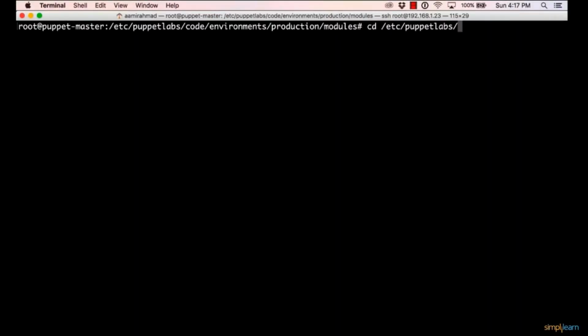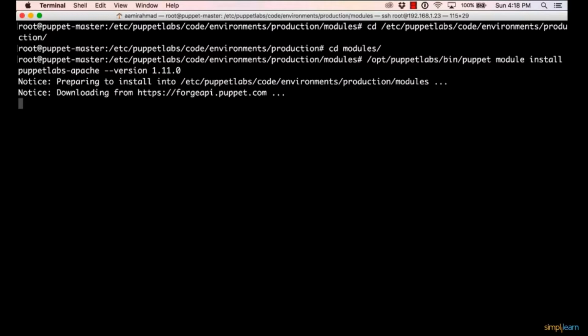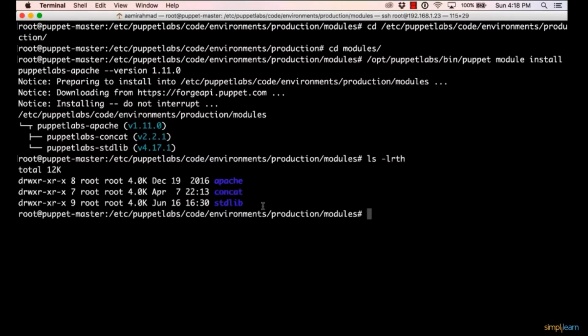But I will make sure I run this command from the Puppet home. So I'll go to the master, I'll go to /etc/puppetlabs/code/environments/production/modules. Now I will run it from the binary, which is puppetlabs/bin/puppet, and then module install puppetlabs-apache, and then this version. So we're going to find the latest version. And I'll hit enter, and it starts downloading from the Forge API. So you see the modules downloaded, in addition to Apache, there's Tomcat, stdlib, and concat.